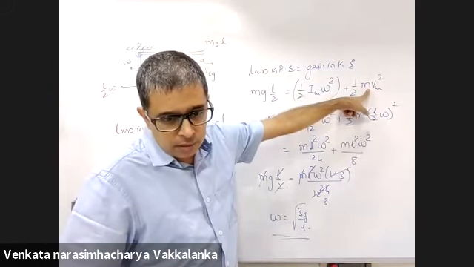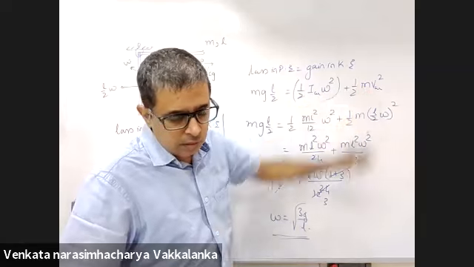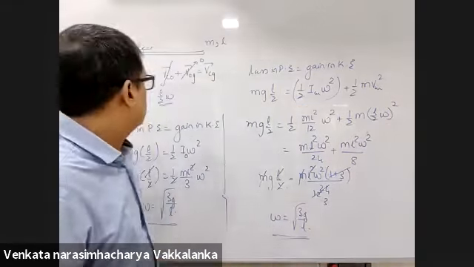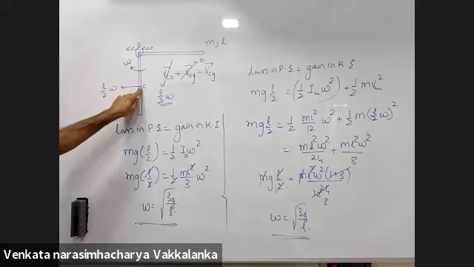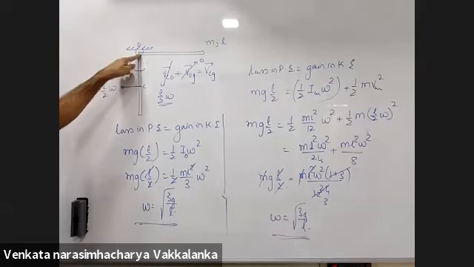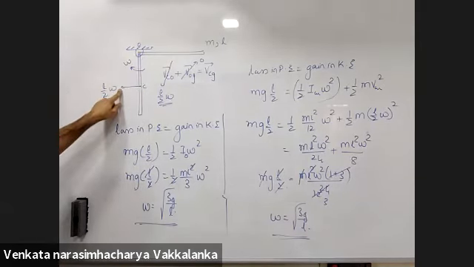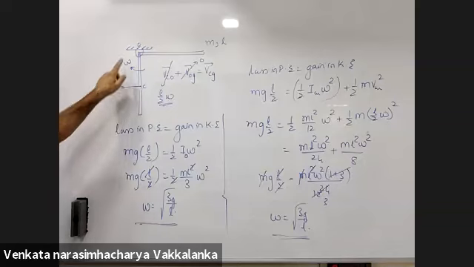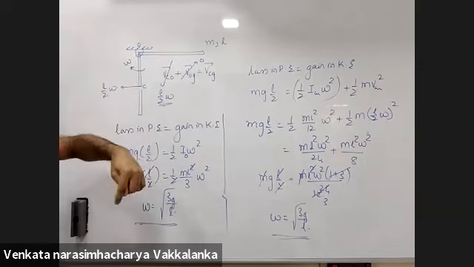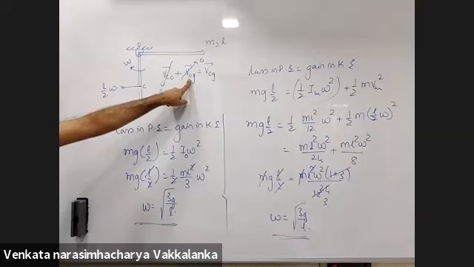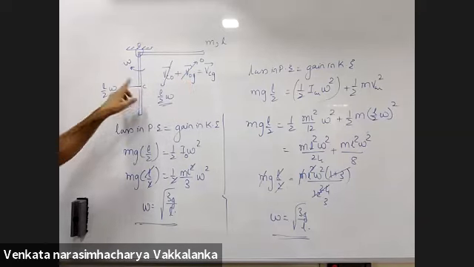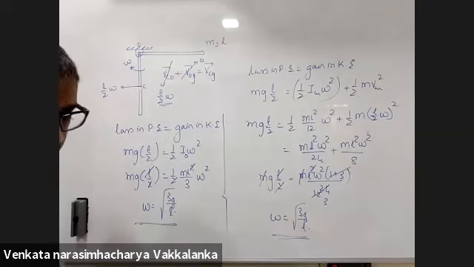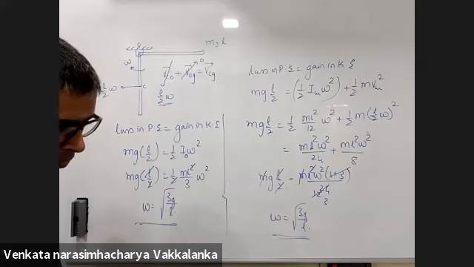Okay, sir. Sir, I wanted to know how you got that value L by 2 omega square. The velocity of the center of mass with respect to O is r omega. Yes, sir. Less the velocity of O with respect to ground is the velocity of center of mass with respect to ground. Okay, sir. Got it.